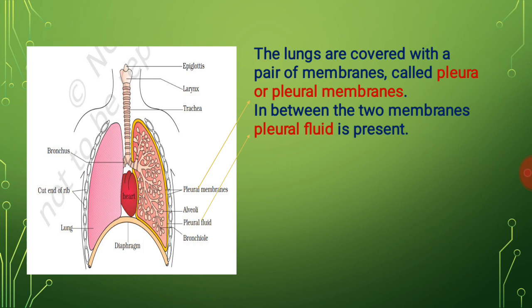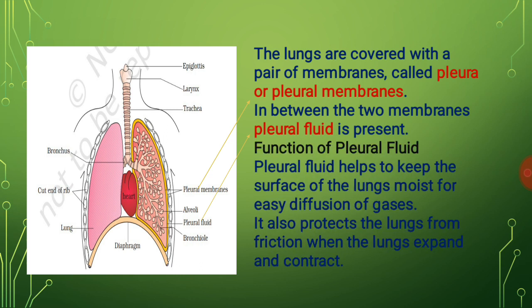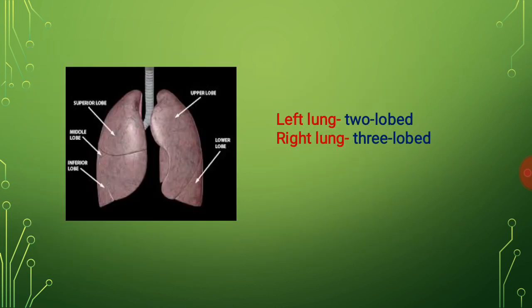The lungs are covered with a pair of membranes called pleura or pleural membranes. In between the two membranes, pleural fluid is present. This fluid helps to keep the surface of the lungs moist for easy diffusion of gases. It also protects the lungs from friction when the lungs expand and contract. The left lung is two-lobed, whereas the right one is three-lobed.